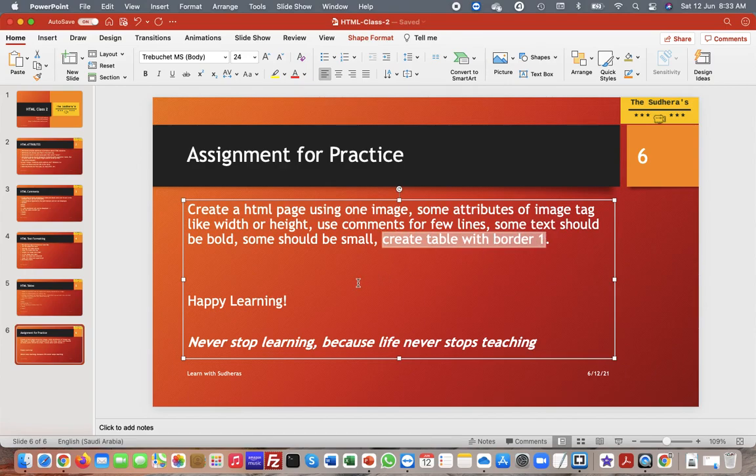Next chapter we will learn about CSS, which is very important. So HTML we have mostly completed, but some of the more important tags we will discuss in a further class.